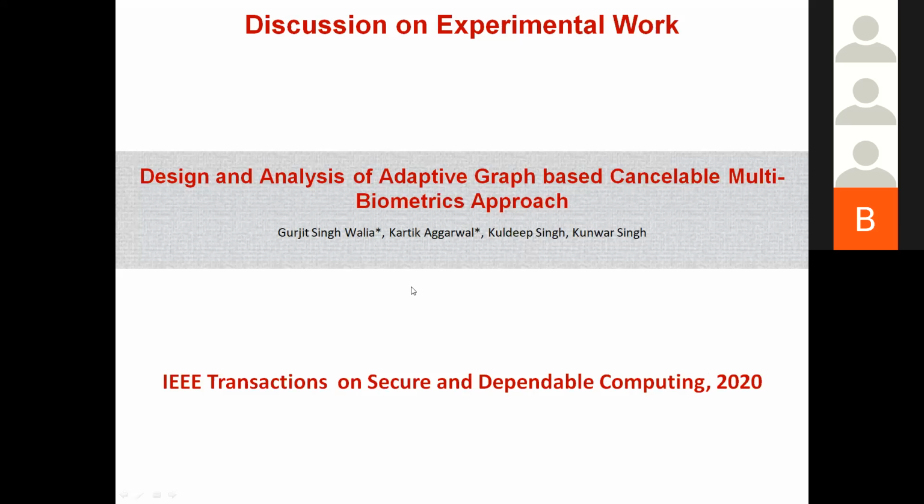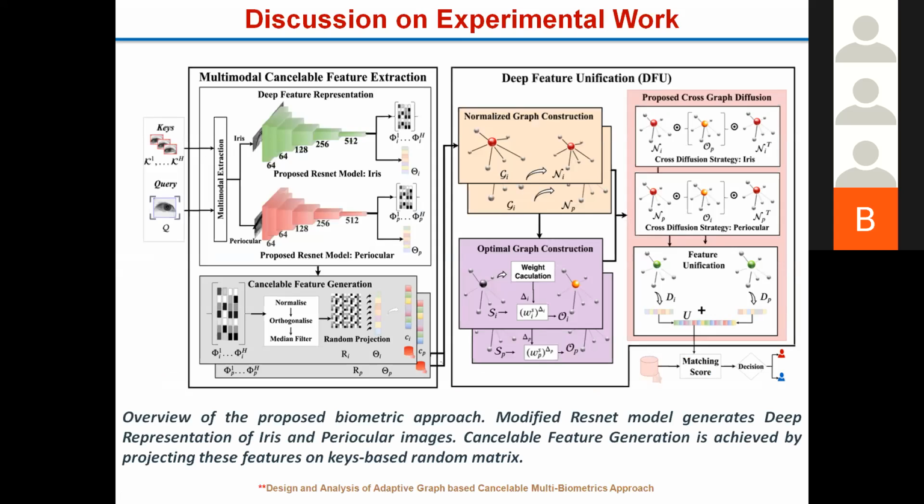This is also an adaptive graph-based cancelable multi-biometric approach. Now here, what we have done is another new concept. Here also keys are there. The key is already there, that is the previous same concept we are using. But here we introduce CNN for the biometric.